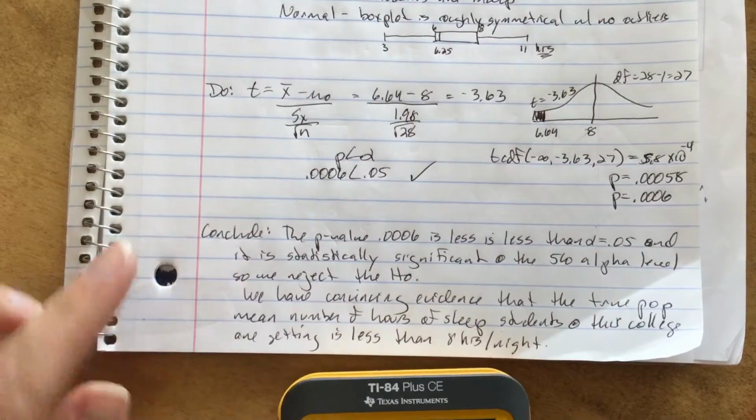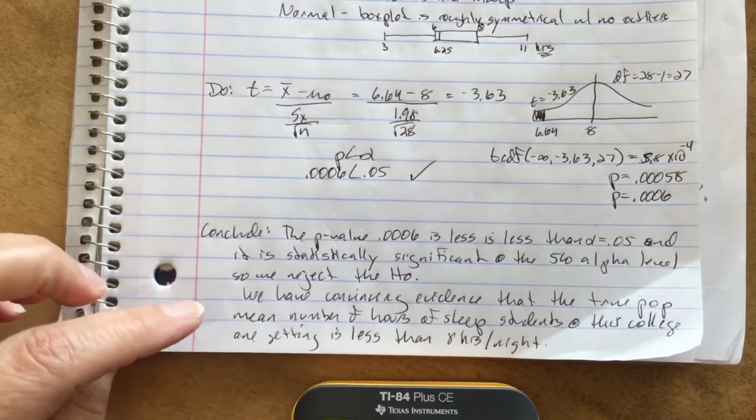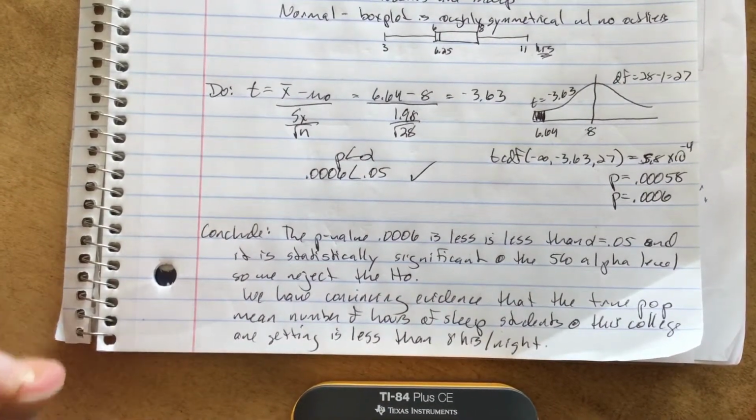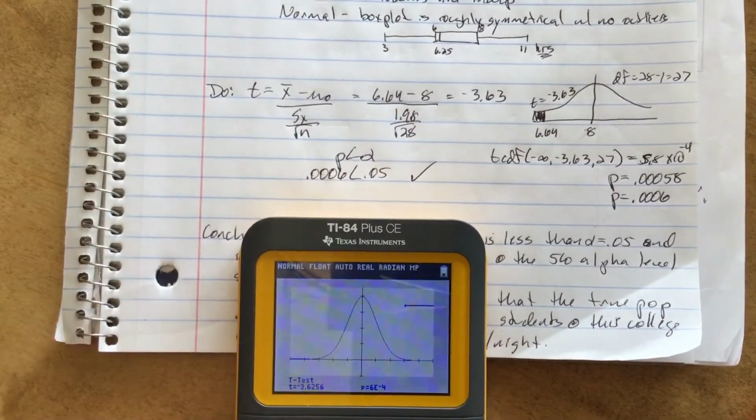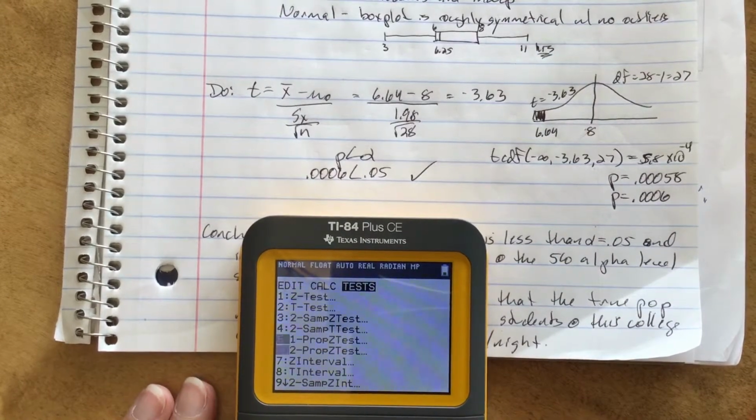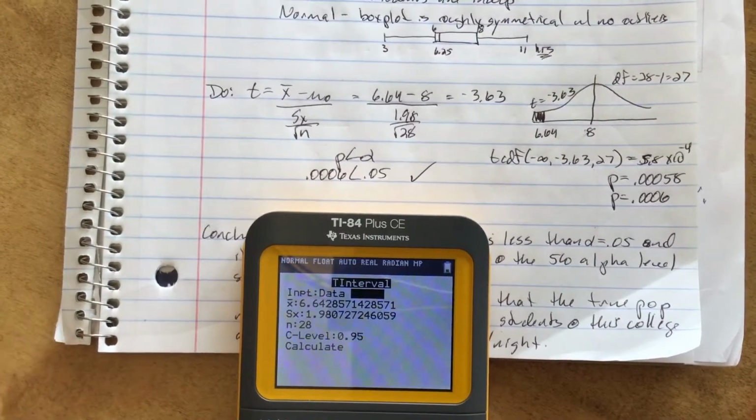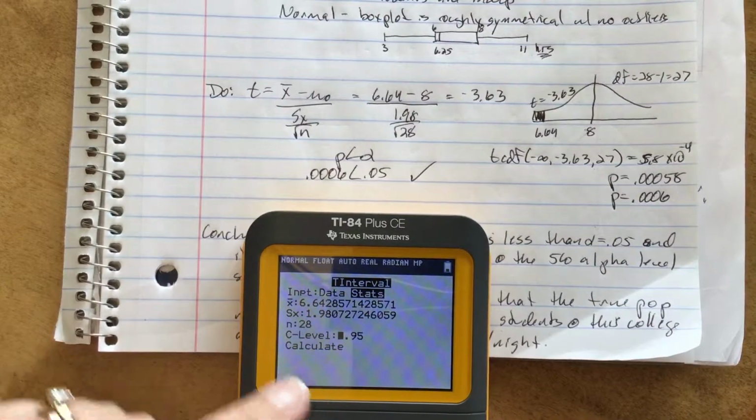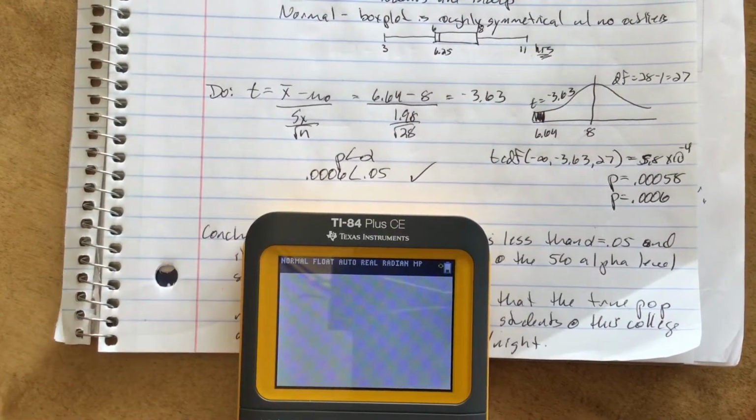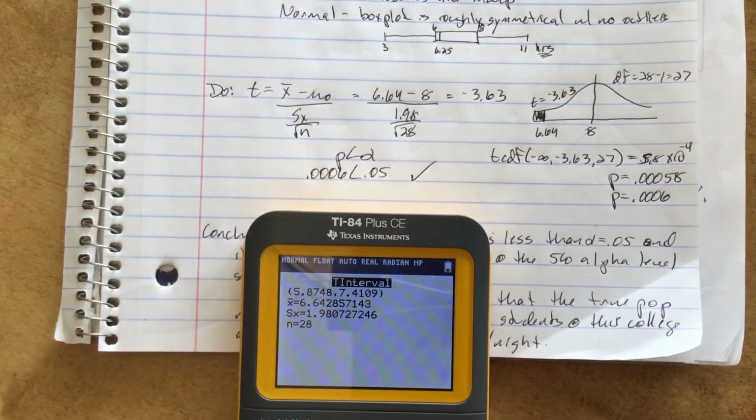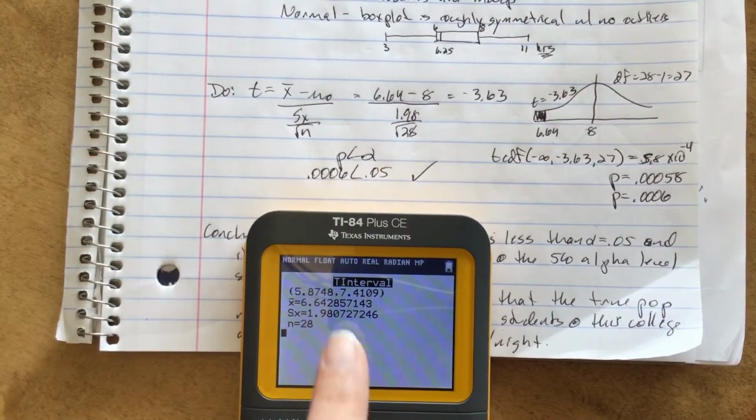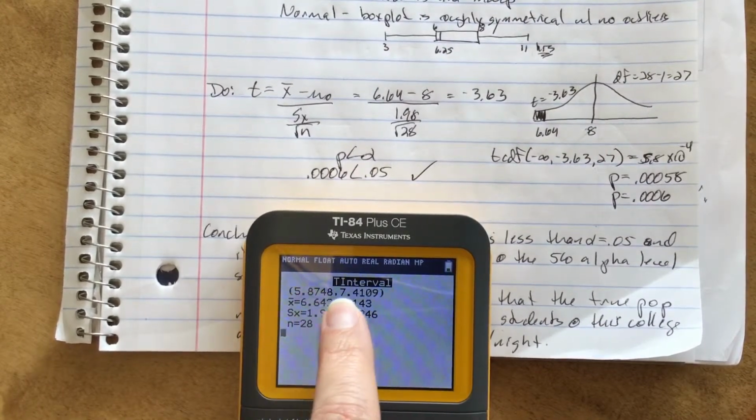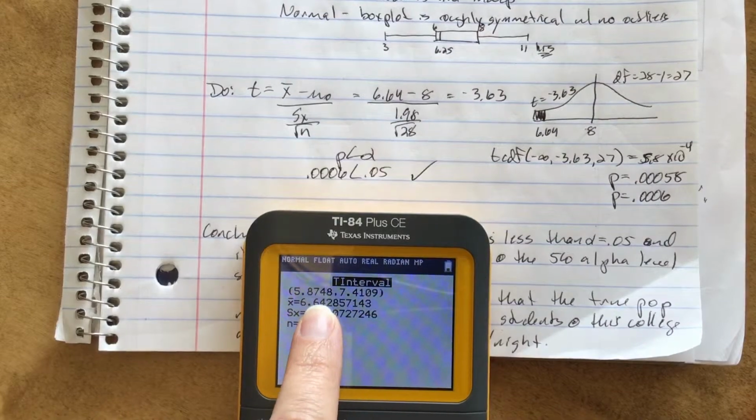All right, let's compare this again. We do have convincing evidence that the true mean number of hours of sleep students are getting is less than 8 hours. So if we run a t-interval, and of course everything should still be in there, my mean, standard deviation, I just got to change, my confidence level is correct. You'll notice that we had convincing evidence that the true population mean number of hours of sleep students were getting was less than 8 hours, and you'll notice they're all less than 8 hours. The entire interval is less than 8 hours.